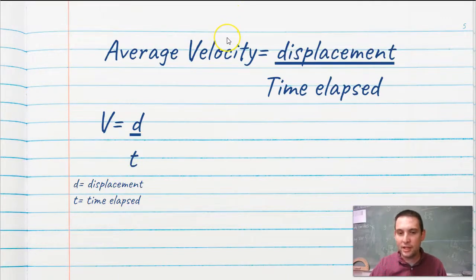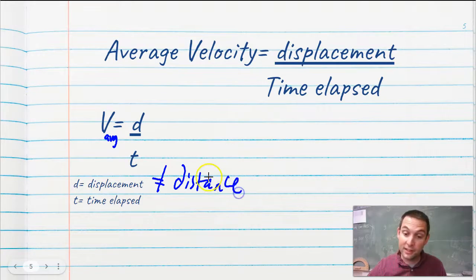The average velocity is just your displacement over time elapsed. So at this point in the year, this is not a real new equation. It's just now we're talking about this being the average velocity, and that equals d over t. D is displacement, not distance. So displacement does not equal distance. They are different. They're really close to each other.